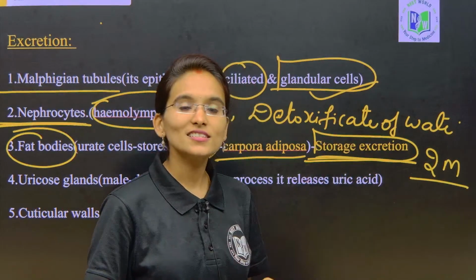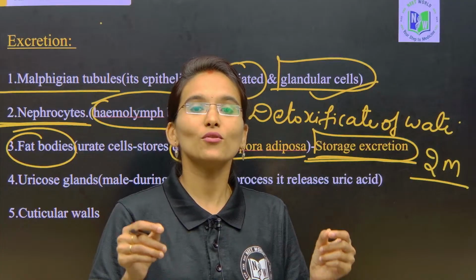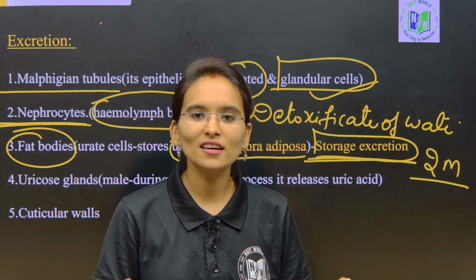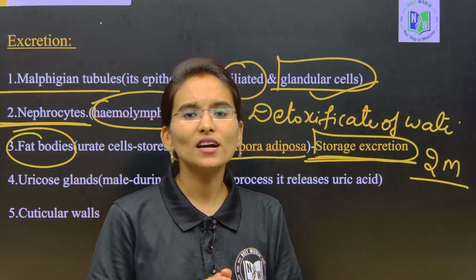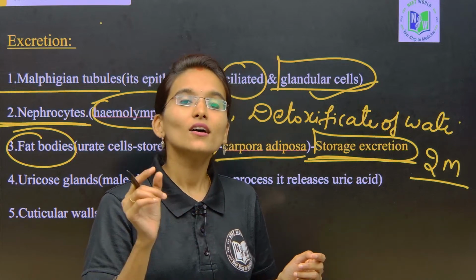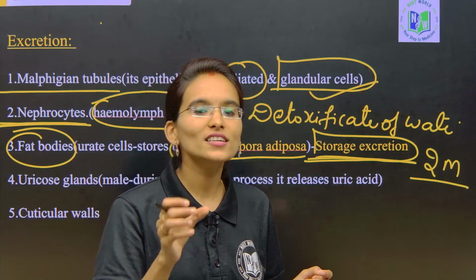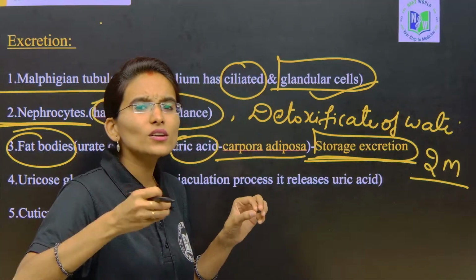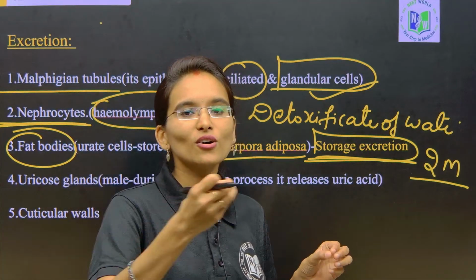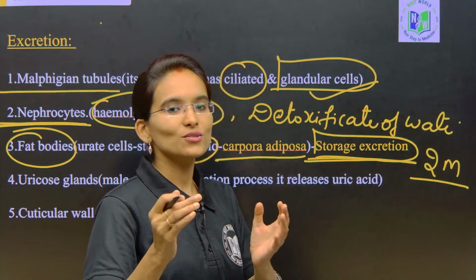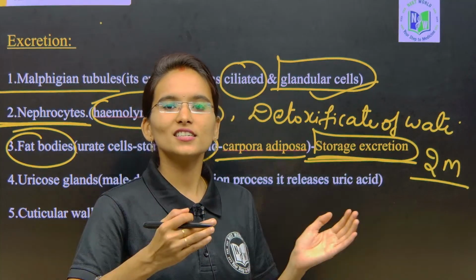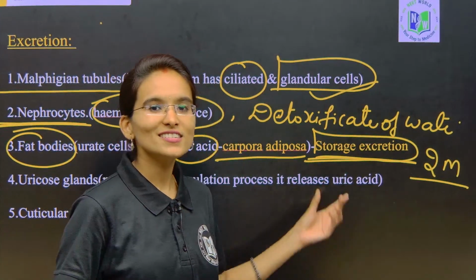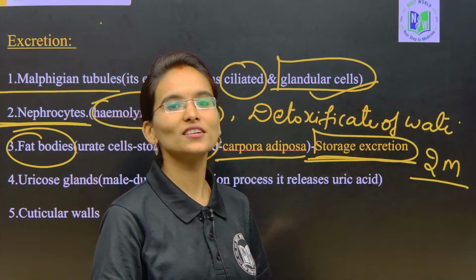Storage excretion means the fat bodies, which are the excretory structures in Periplaneta americana, contain special cells called corpora adiposa, which store the uric acid for the lifetime. Whenever the cockroach dies, all the nitrogenous waste along with the uric acid is sent out. That process is called storage excretion, which is very important for a 2-marker question.